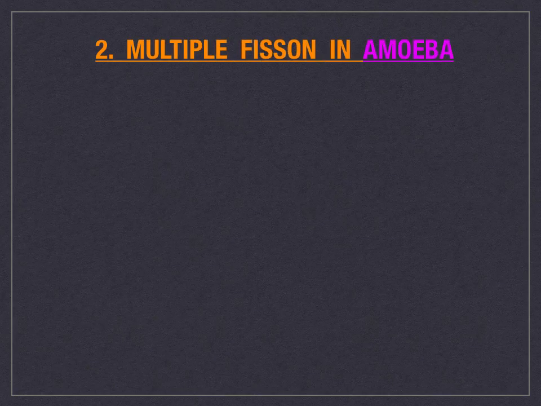Next, we shall see multiple fission in amoeba. Earlier, we had seen binary fission in amoeba. Now we shall see multiple fission. Asexual reproduction by multiple fission is performed by amoeba and other similar protists.